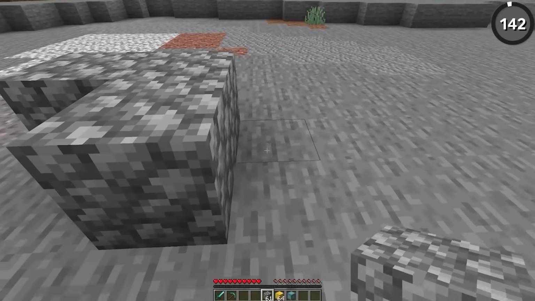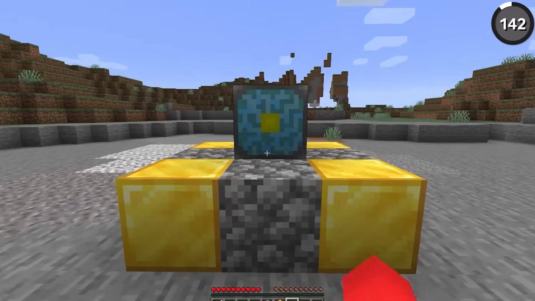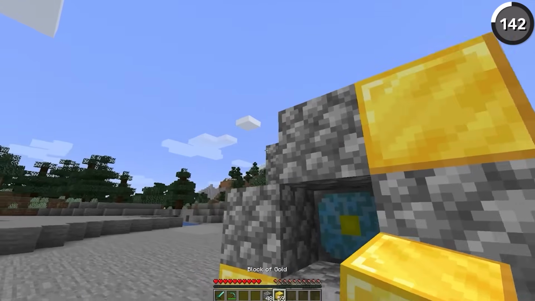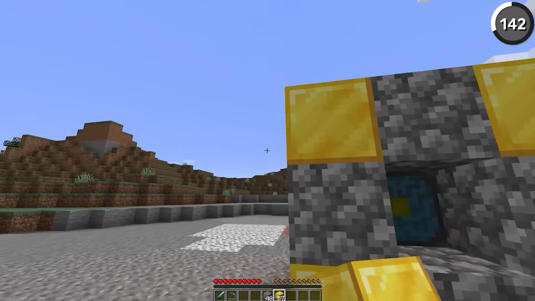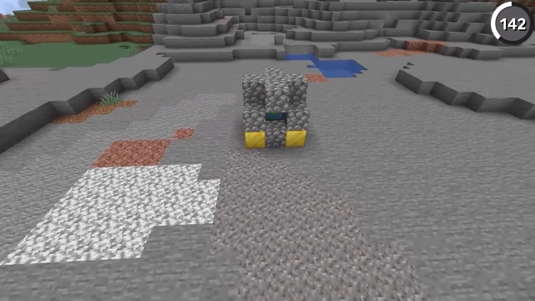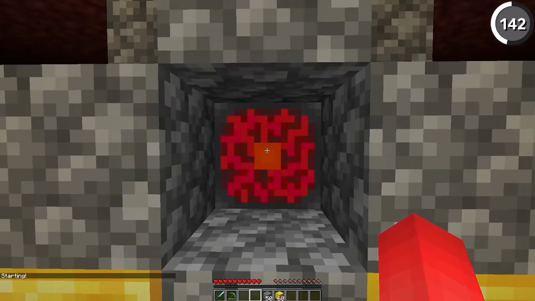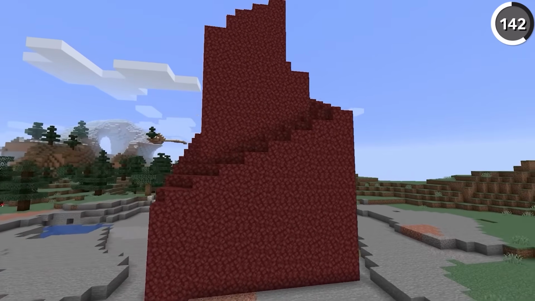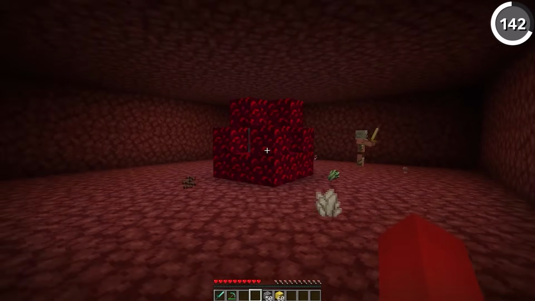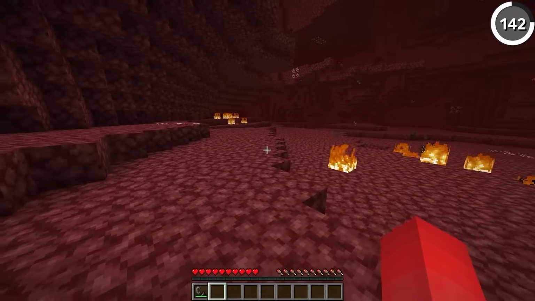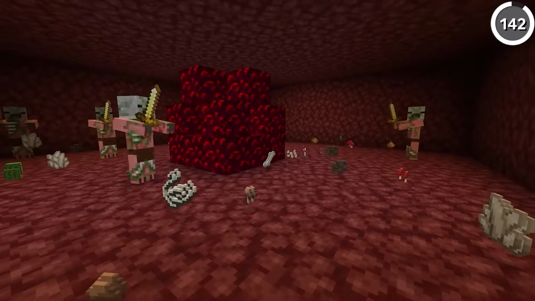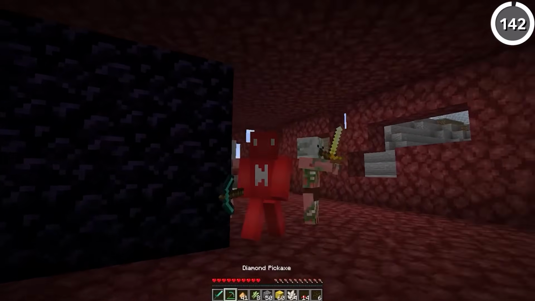By building a structure made out of gold blocks, cobblestone, and a nether reactor core, you could build yourself the so-called nether reactor, which was a feature that only exists in old versions of Bedrock Minecraft. Once you went through all those steps of building it, you'd get this message telling you it was active before it generated this massive structure of netherrack around it called the Nether Spire. In a version of the game where you couldn't go into the nether dimension, this was a solid substitute. But as soon as there was an actual way to go into the nether dimension, there wasn't really a point for this, and it's been lost to time.